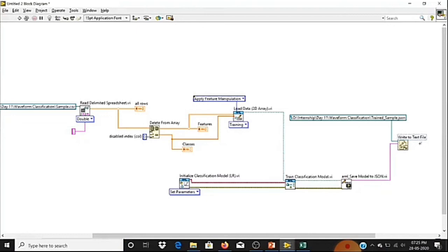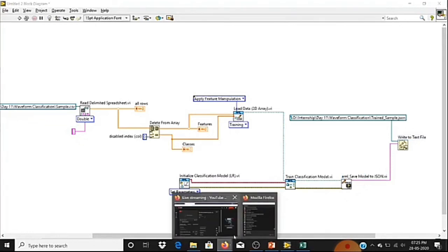Tomorrow we will continue with deployment. Today we have completed training, so we'll go to the third stage, which is the deployment of this model for classifying the signal. Before I wind up the session, let me check whether you have any doubts. If you have any doubt, you can ask in the comment box.